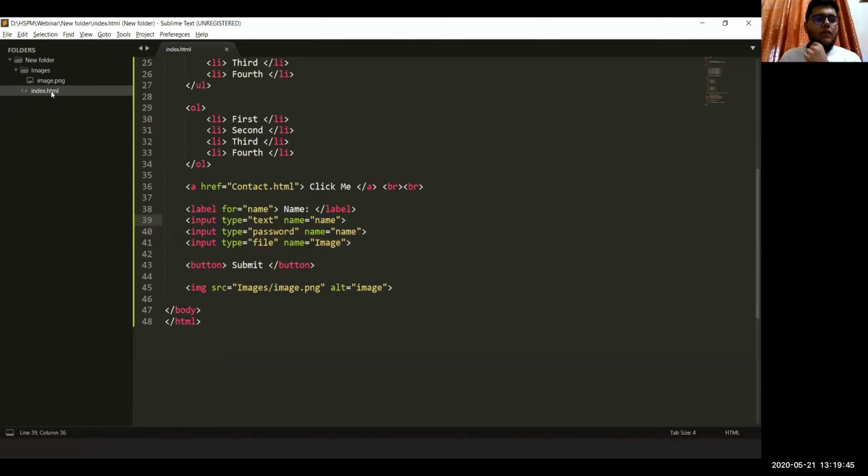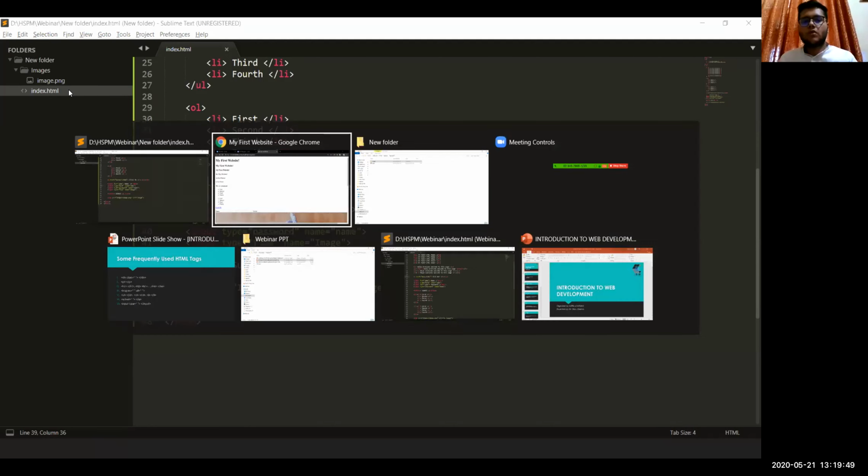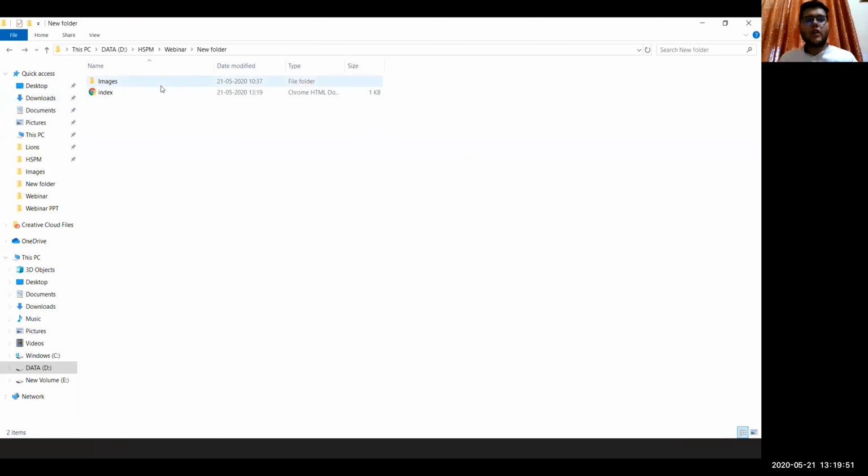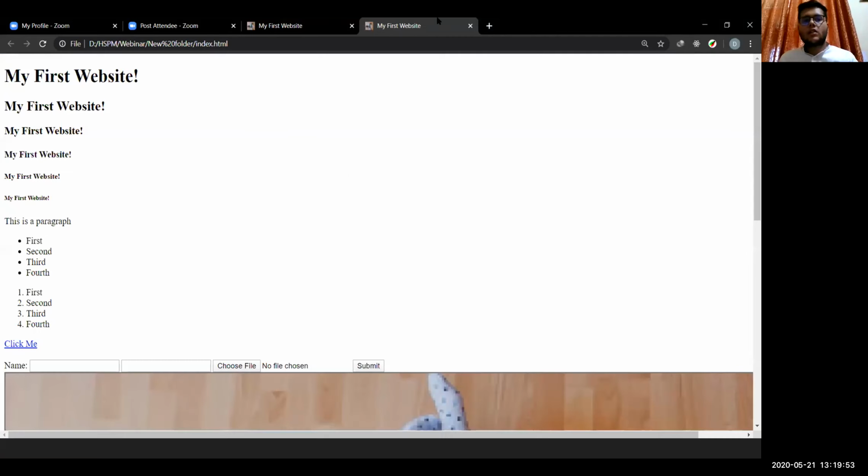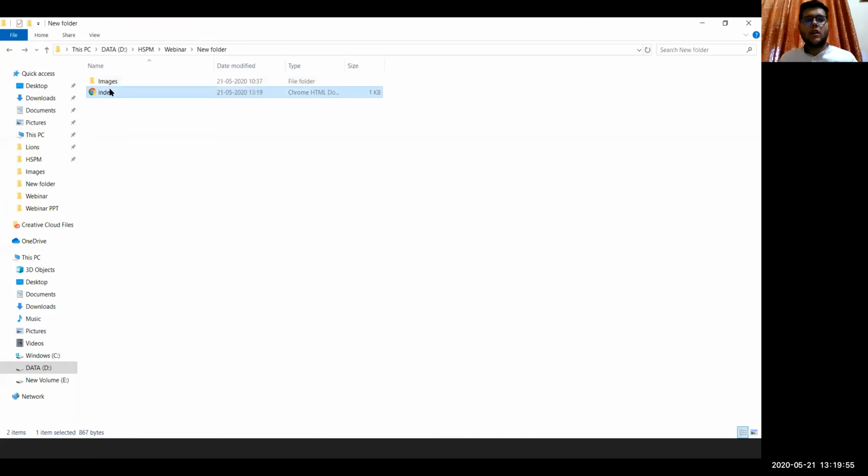Selecting path is actually very easy. You just have to see where the current file is, the file you are working on. Like this is the file I was working on, index. So just select the folder or whatever you have, go to that and select the image.